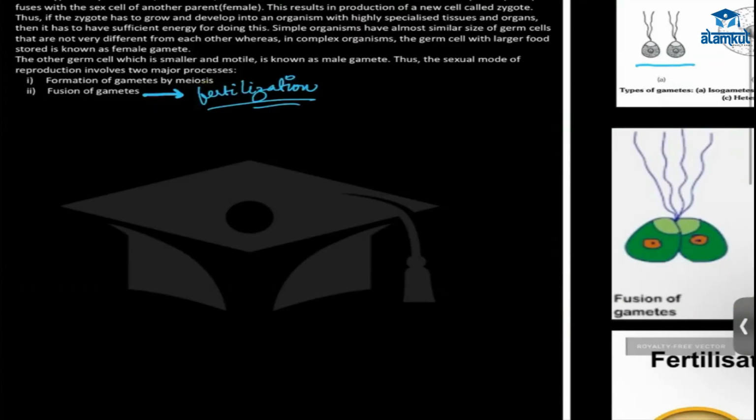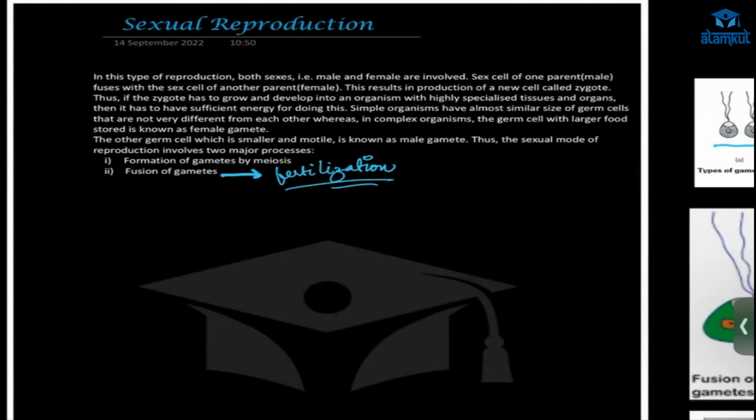Next, we will have sexual reproduction. Here, how does sexual reproduction happen? It means formation of gametes, and fertilization is important.